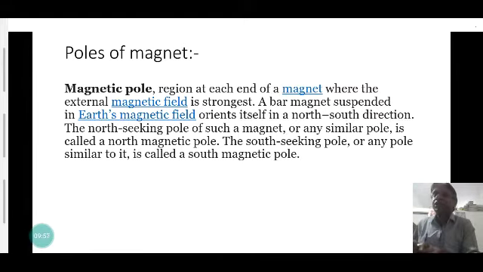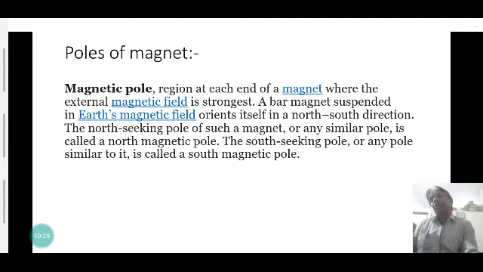A bar magnet, when suspended in the Earth's magnetic field, orients itself in the north-south direction. The north-seeking pole of such a magnet, or any similar pole, is called the north magnetic pole, and the south-seeking pole is called the south magnetic pole.